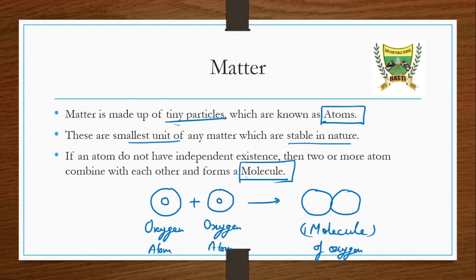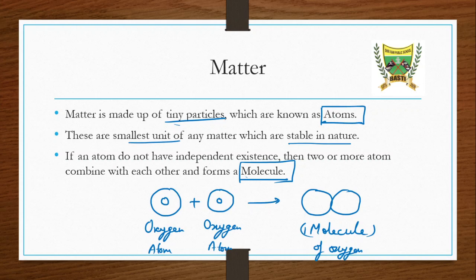It is not necessary that we add only two atoms; we can add many atoms accordingly. Like for nitrogen, we need two atoms, and for some inert gases like helium, it doesn't need any more atoms.